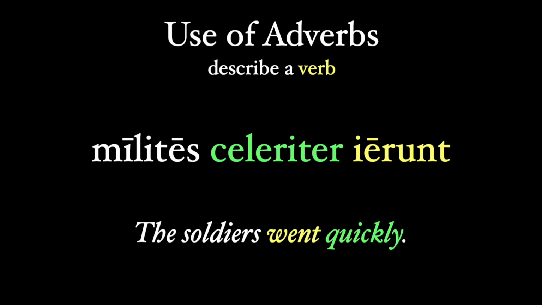Often, the adverb will answer the question of how, as in how did the soldiers go? Quo modo milites iverunt? Quickly, celeriter. And you can note that our adverb ends in a ter, like third declension adverbs, and our English translation ends in an ly. Quick is our adjective, quickly is our adverb, and that's pretty standard.